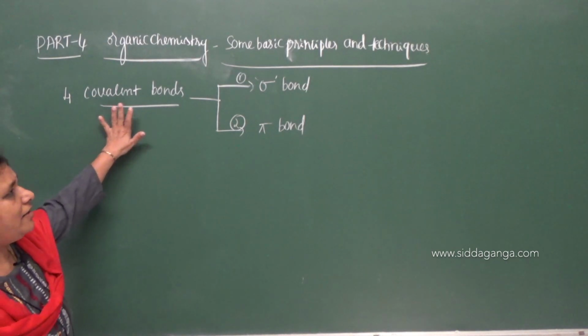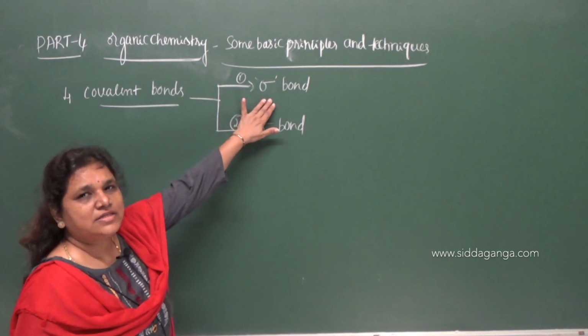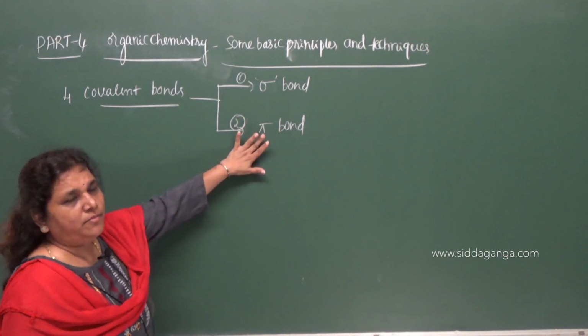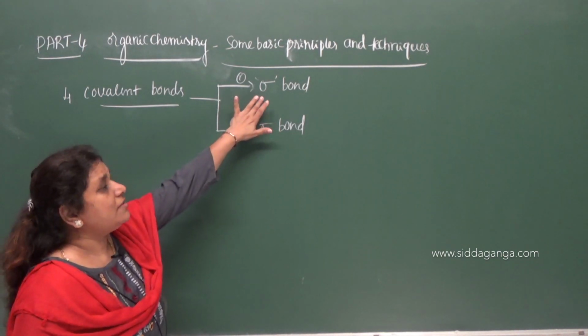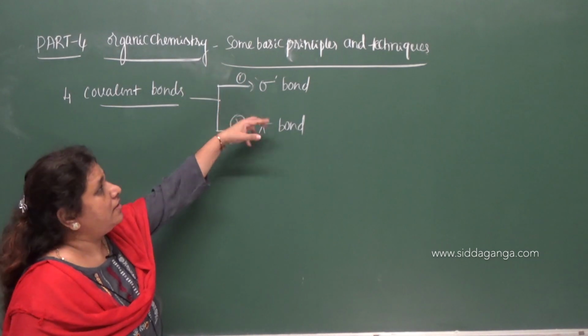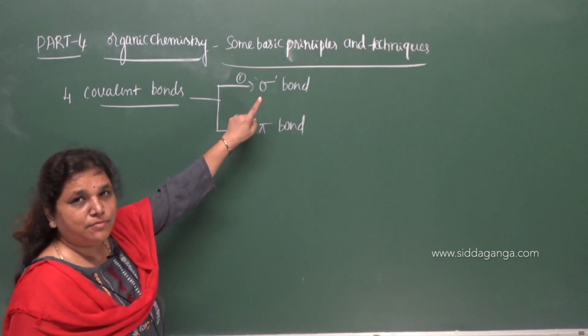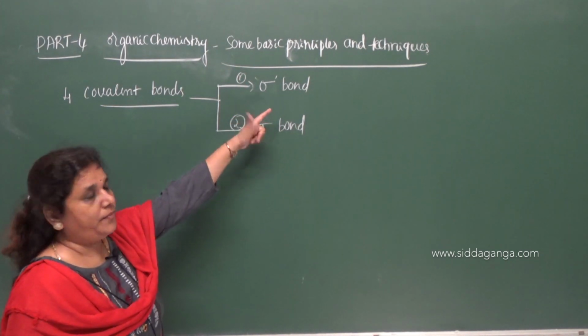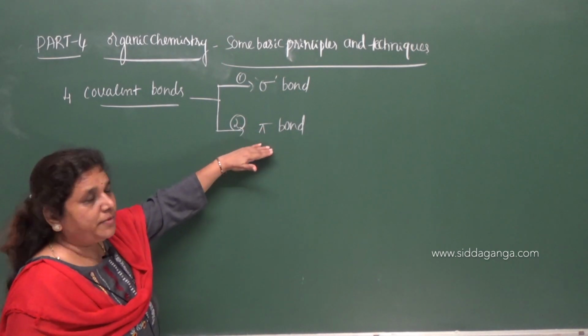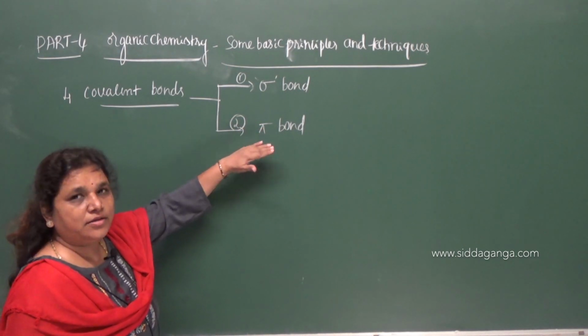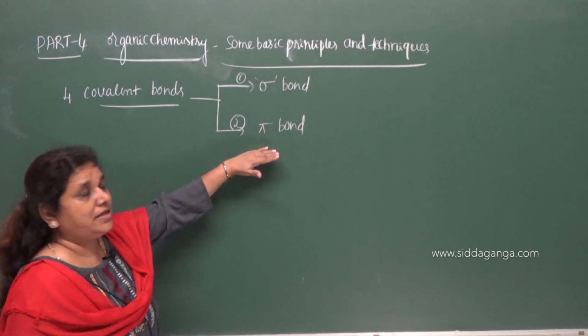So carbon can form 4 sigma bonds with other atoms, and it forms only 1 sigma bond with another carbon atom. And with another carbon, it can form 1 pi bond or 2 pi bonds. Is that clear?